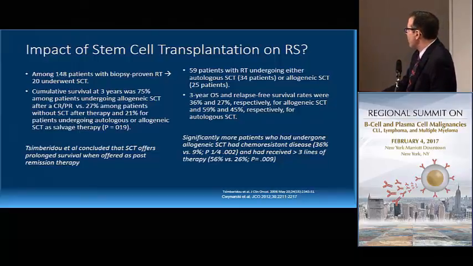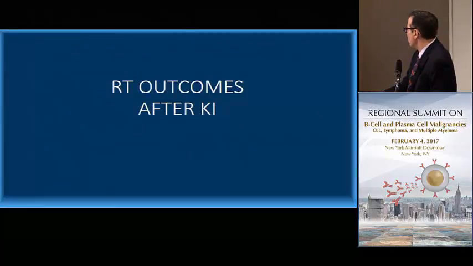And then there are comparisons that are made looking at auto versus allo, and there's inherent bias there, in that patients who underwent allo transplant had more refractory disease than those who had auto transplant. And so in my opinion, there's a very limited role for stem cell transplantation in patients with Richter syndrome. If you can get a patient into a deep remission and they're young and they have a donor, it's potentially a curative intervention for patients, but that's the vast minority of patients.